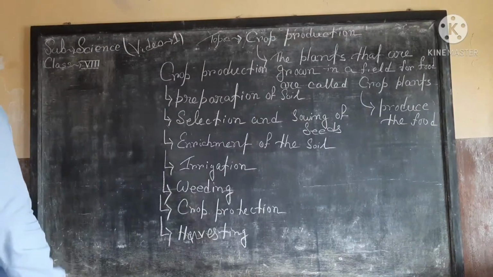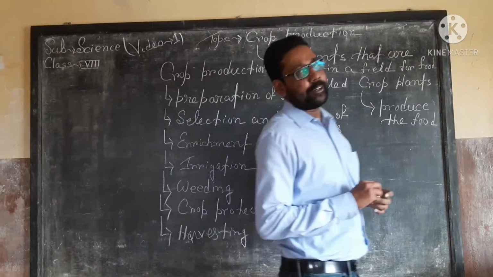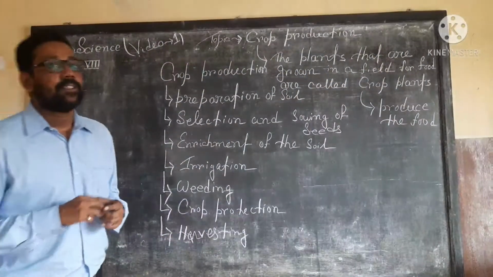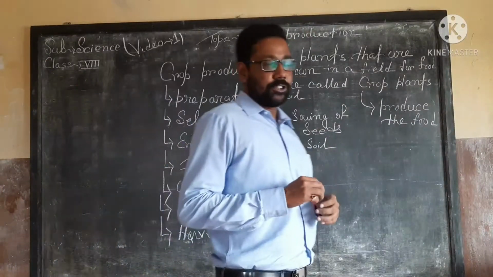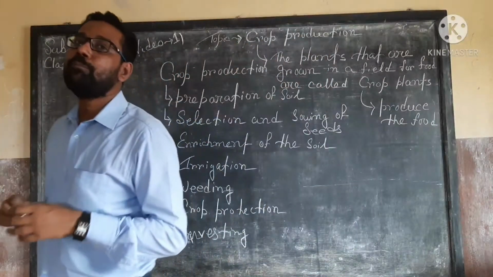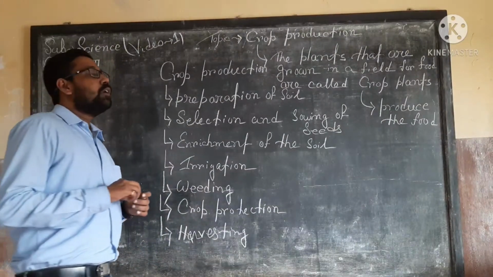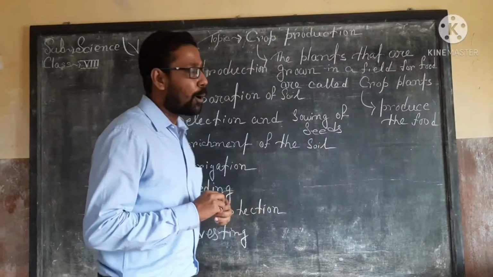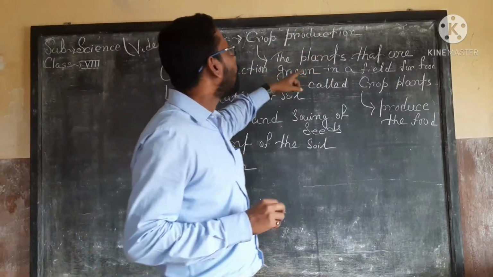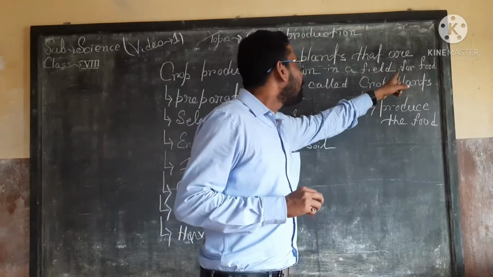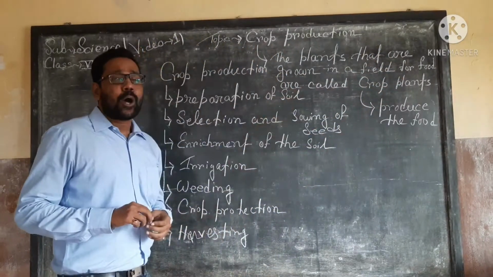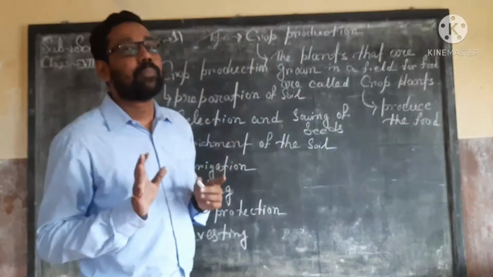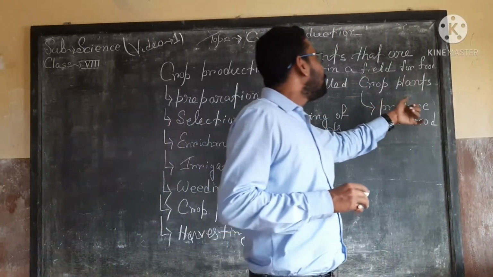Hello everybody, this is our video number 1, and from this video we will start our first chapter, that is crop productions. Before we go into the depth of this chapter, first of all, what is a crop? The definition of a crop is the plants that are grown in a field for food are called crops or crop plants. What is the function of these crop plants? Crop plants produce food.